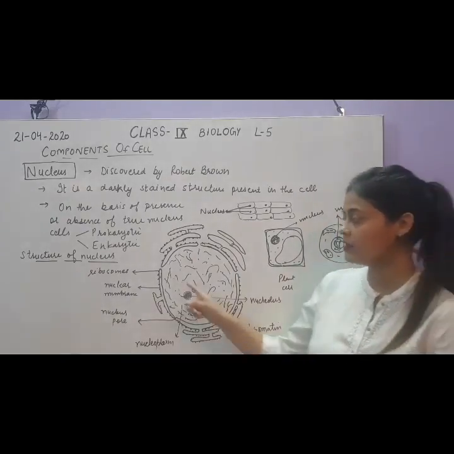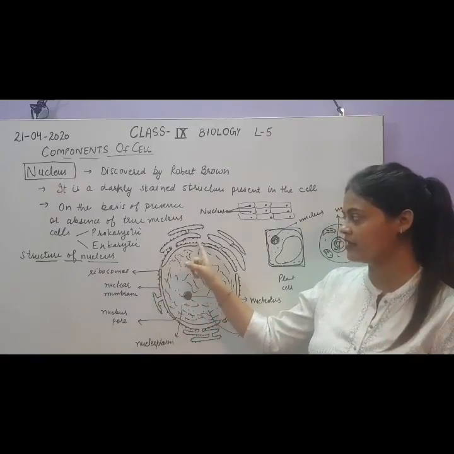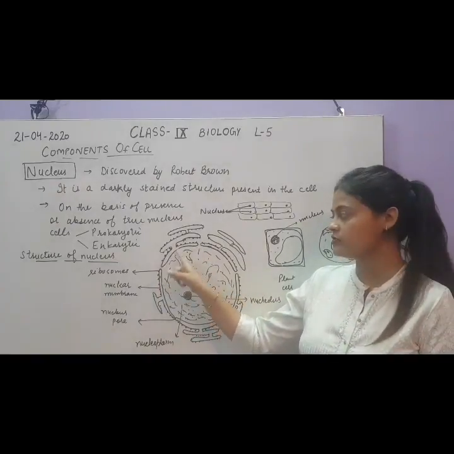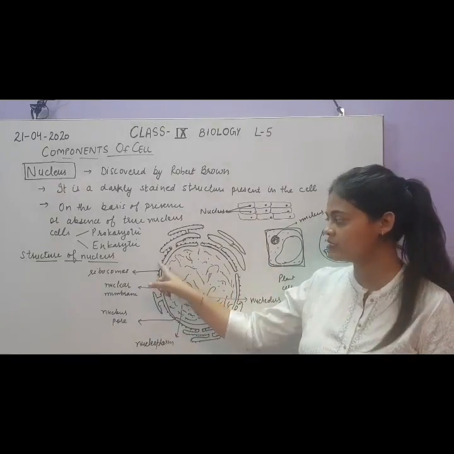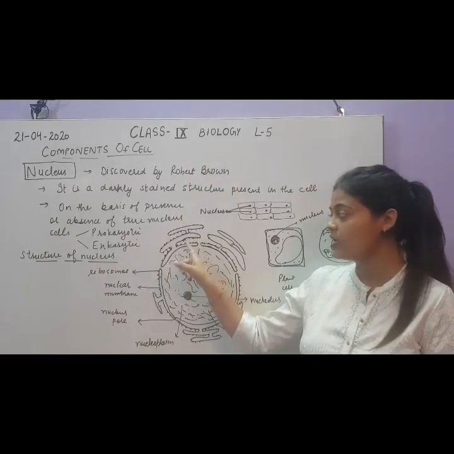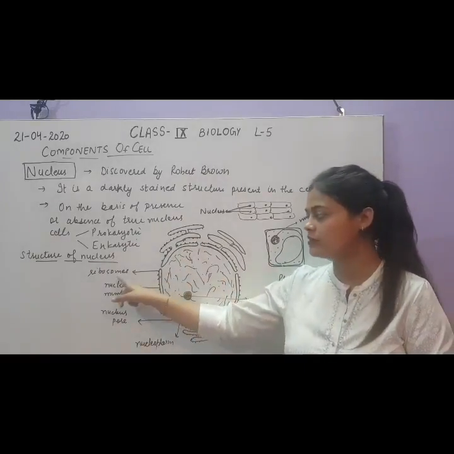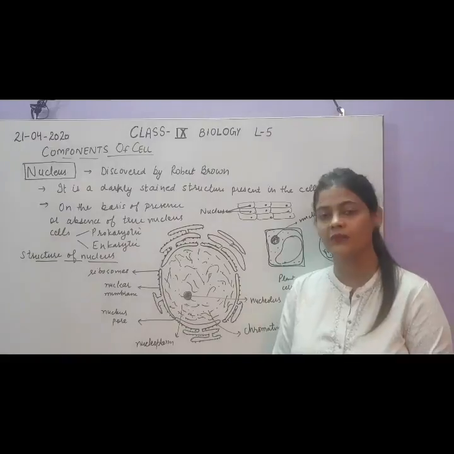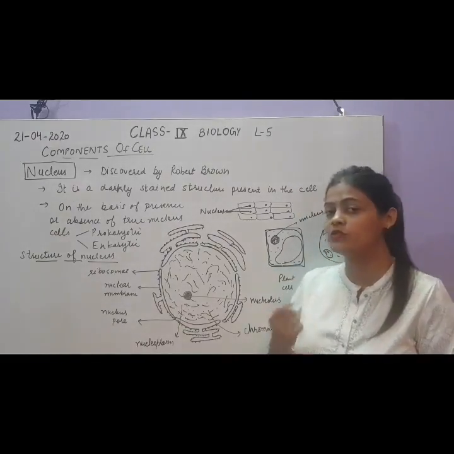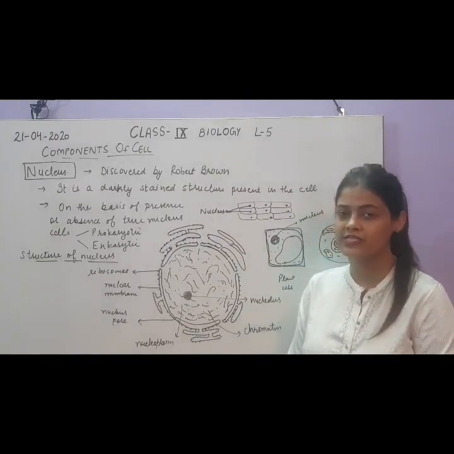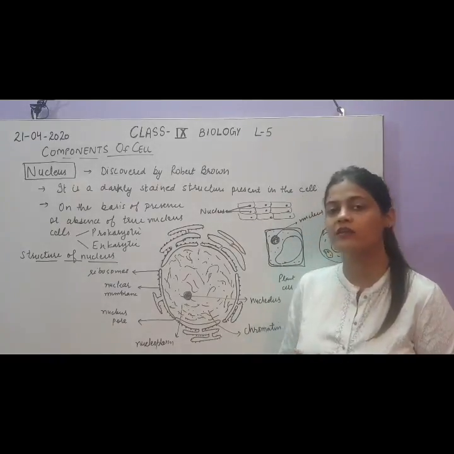And one more important thing you can see here, the nuclear membrane is not smooth. You can see the small dots I have shown here. These dots are actually what? Ribosomes. These are called ribosomes. So now ribosome is also one of the important components of the cell. And what is their function?